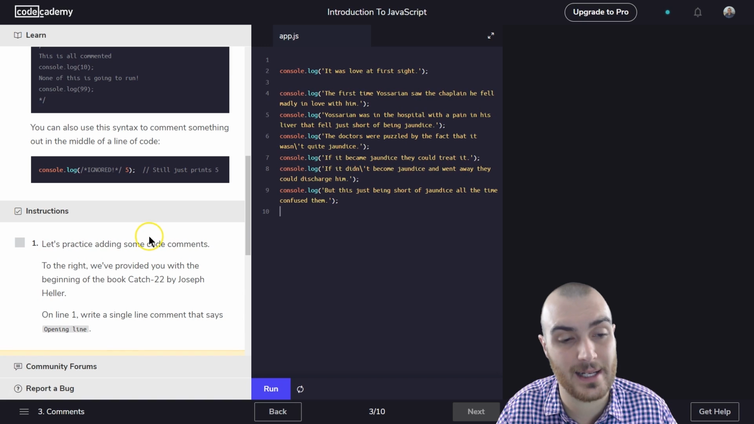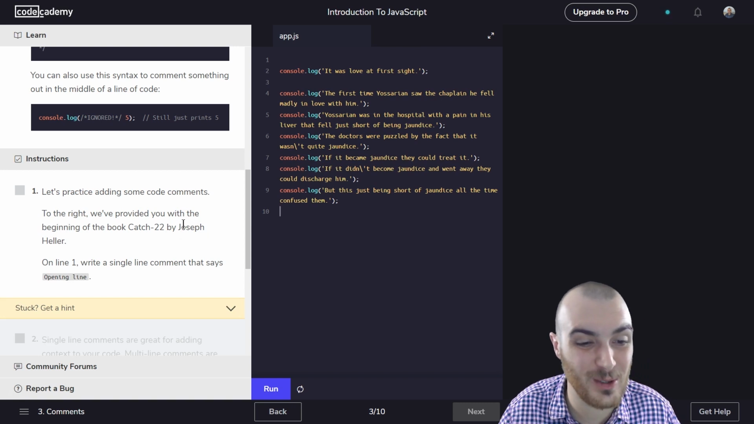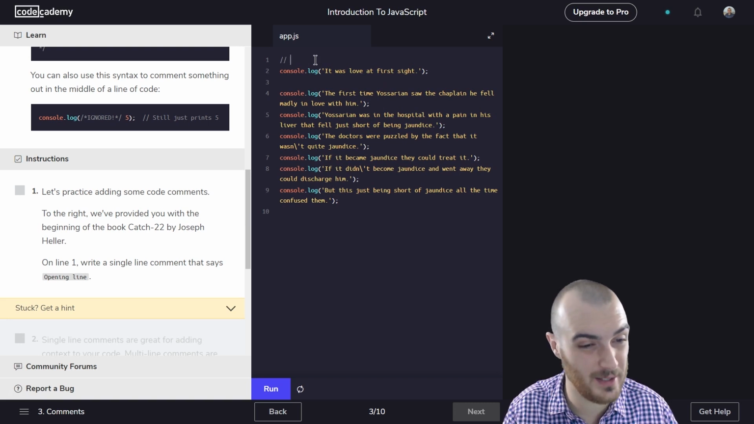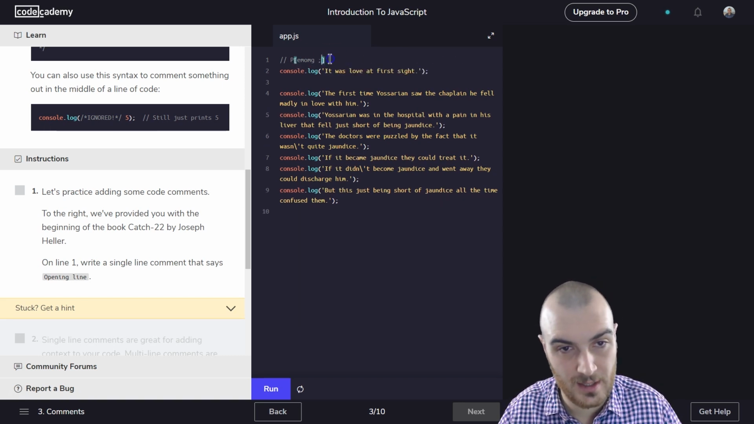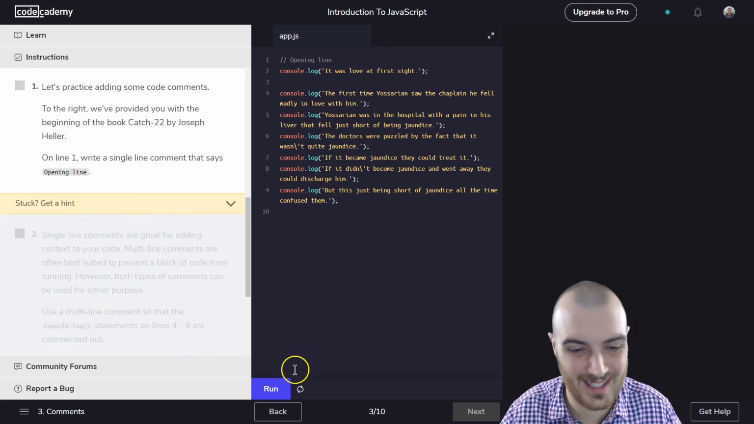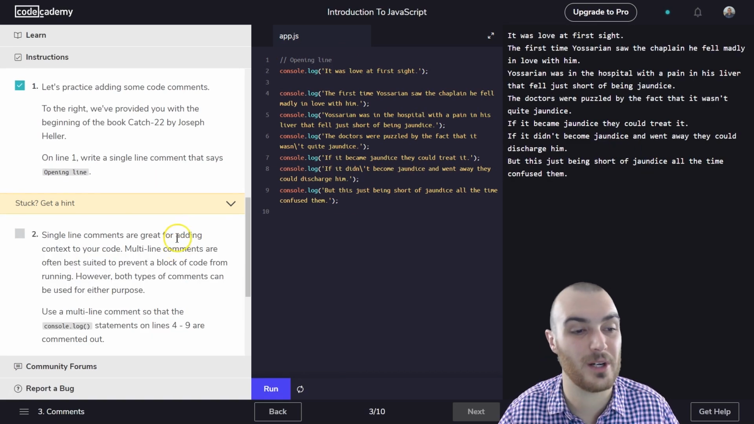Instructions. Let's practice adding some code comments. To the right, we've provided you with the beginning of the book Catch-22 by Joseph Heller. Highly recommend. On line 1, write a single line comment that says opening line, okay? And so the single one was a // and then we are going to type opening line. Ooh, yikes. We're gonna undo that. Messing up the basics. Let's try this again. Get my fingers positioned correctly. All right, opening line and run, I guess. The computer's just gonna ignore this and it should print out the rest. Yep, excellent. We're on to part 2.